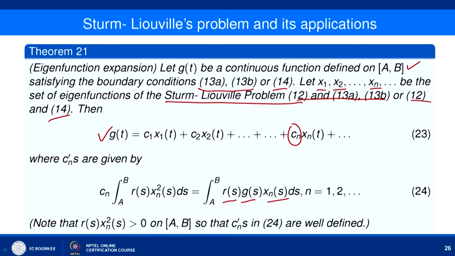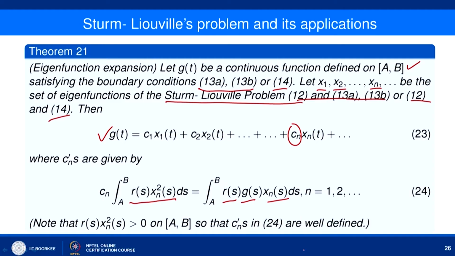So, this quantity is non-zero, because r(s) we are assuming is positive and xn squared is again positive. So, you can easily find Cn by dividing by this term. Once you have all the Cn's, you can write g(t) in terms of these xi's.